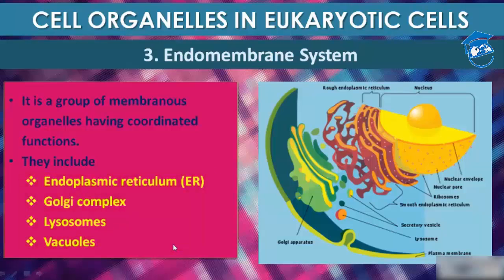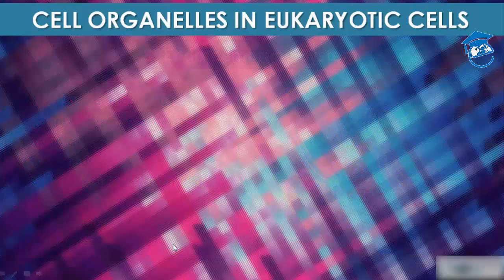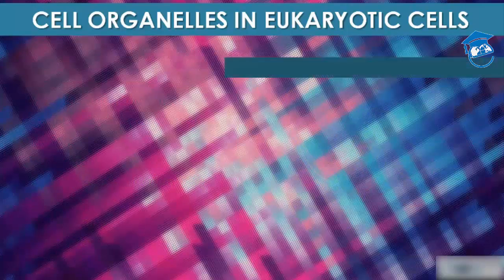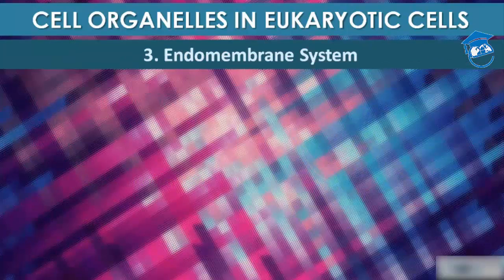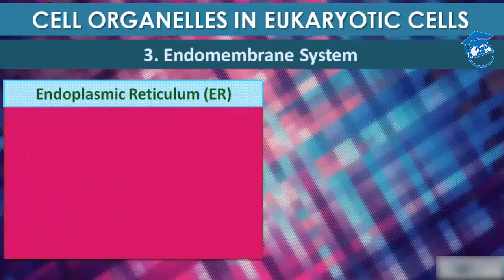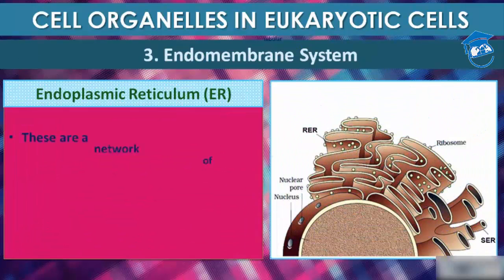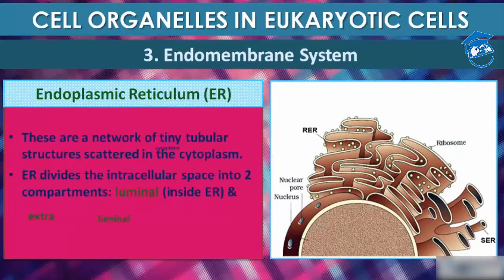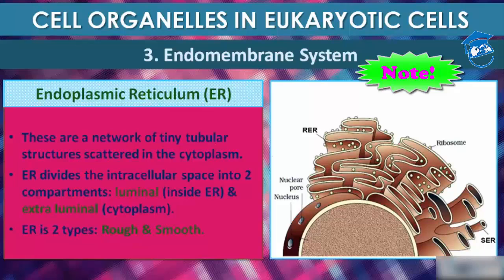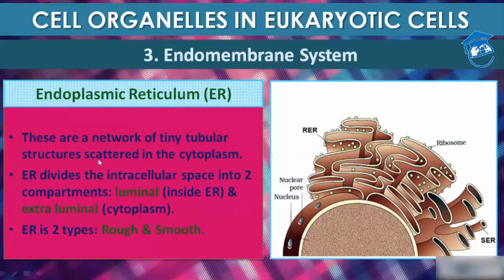So in the endomembrane system, first we will study the endoplasmic reticulum, and then Golgi complex, and then lysosome and vacuole. And please note that the functions of mitochondria, chloroplast and peroxisome are not coordinated with the above components. So these are not considered as a part of the endomembrane system. Okay. So first we will study the endoplasmic reticulum.